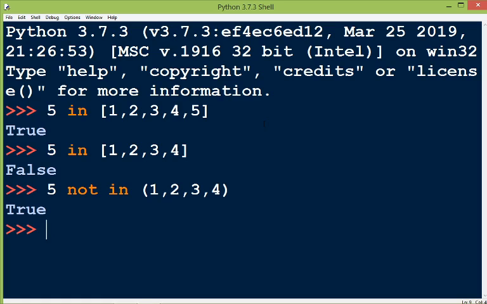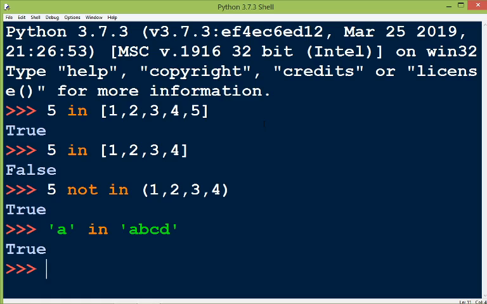Now suppose you want to determine whether an alphabet is present in a given string or not. Then we will write the statement like this: a in the given sequence, suppose a b c d. Then what will it print? It will print true because a is present in the given string, that is a b c d. So basically, the in and not in operators are the operators that determine whether a number, an alphabet or a value is present in the given sequence or string or not.